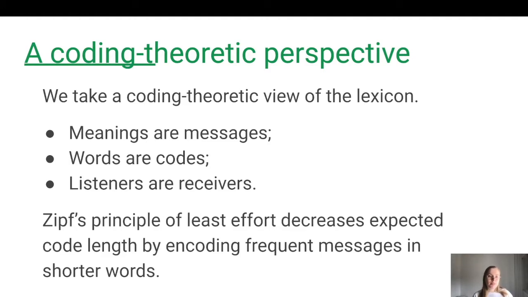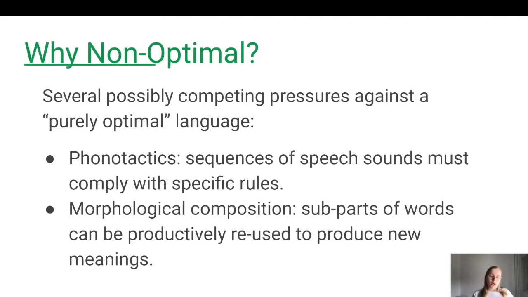We look at meanings as messages, words as codes, and listeners as receivers. So this means that Zipf's principle of least effort will indeed decrease the expected code length of a language, since frequent messages are encoded in shorter words. However, a language that's purely optimized for code length would look very different from the languages we actually see in the wild. This is partly because of phonotactics, which limits the sequences of speech sounds allowed in a language, making words pronounceable and then also giving a language its own characteristics.